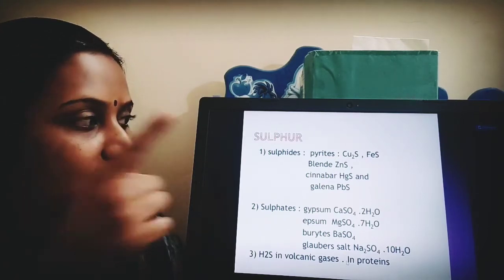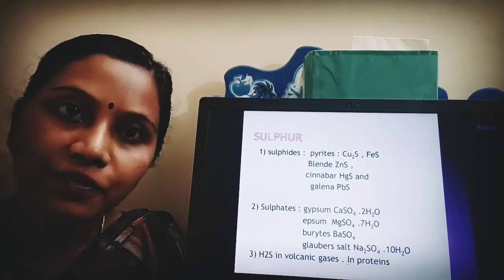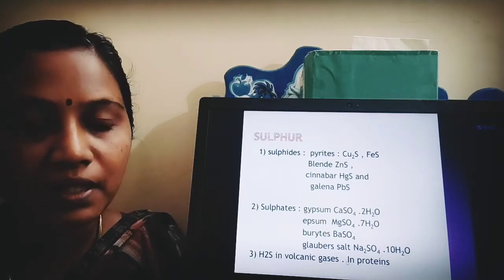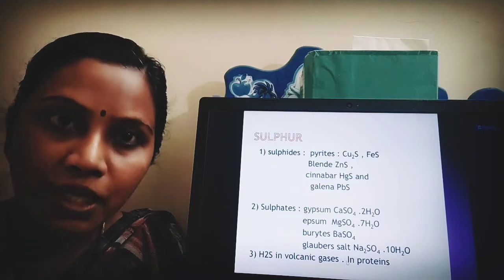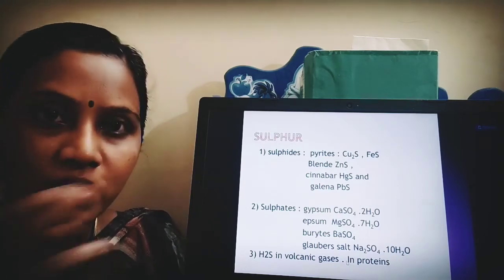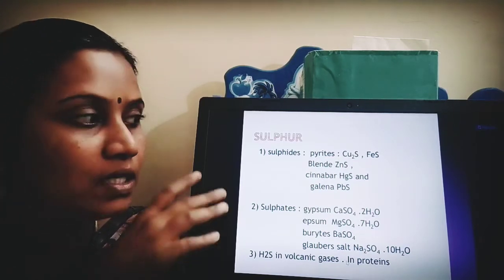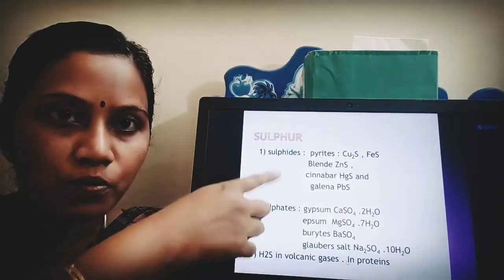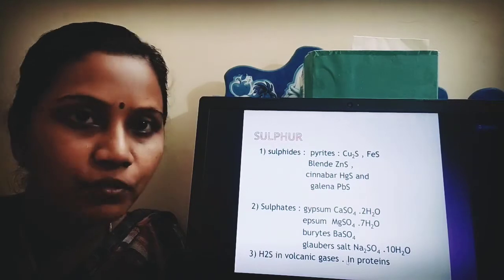Apart from the existence of pyrites and sulfates, sulfur is also liberated during volcanic eruption. It is also liberated during the decomposition of proteins, where sulfur is involved. So this is about the occurrence of sulfur. You can expect objective questions from sulfides and sulfates.